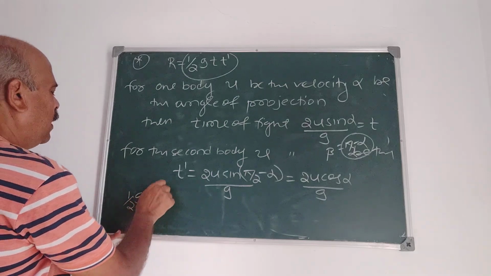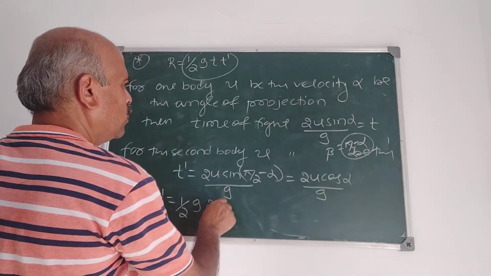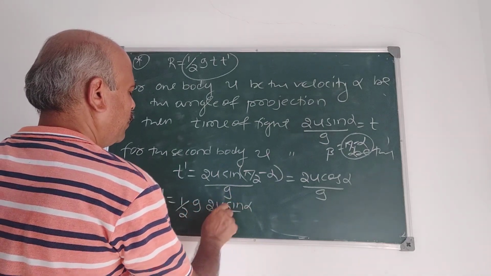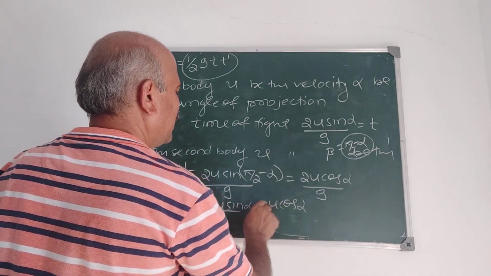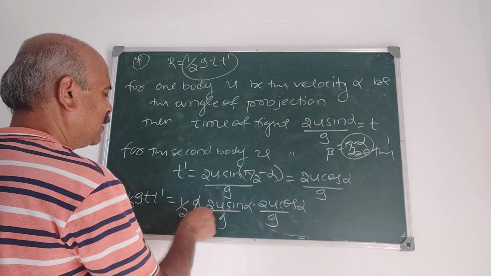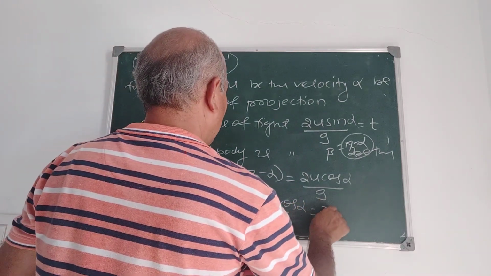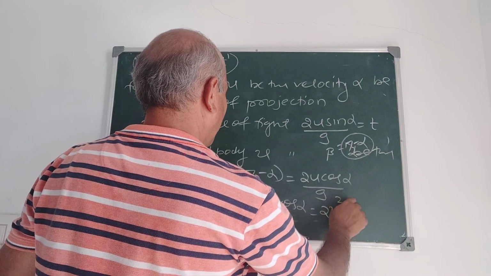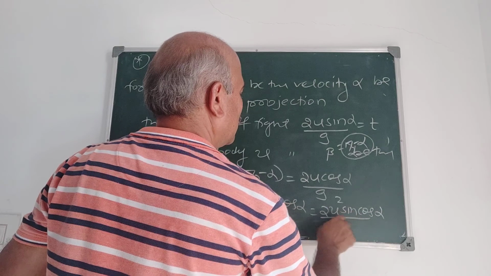Half g t dash is, substituting, 2u sin alpha by g into 2u cos alpha by g. One g cancels, one 2 cancels. We get 2u square sin alpha cos alpha upon g.